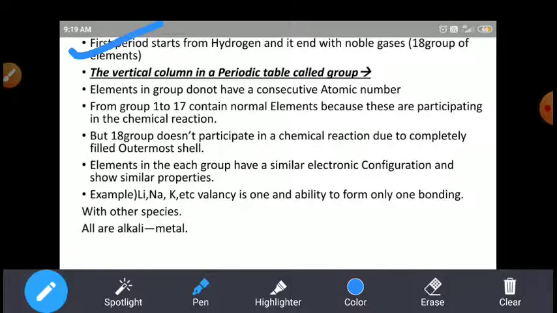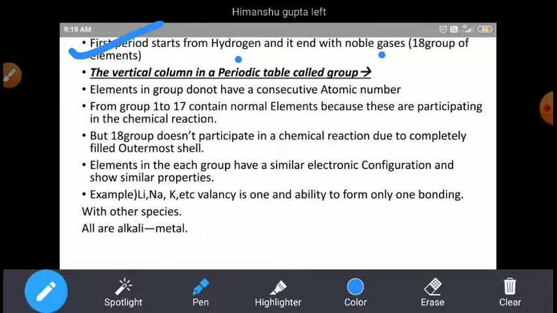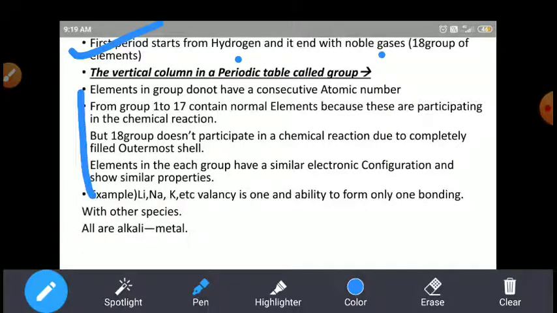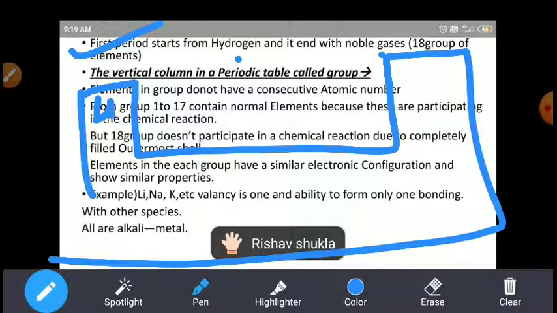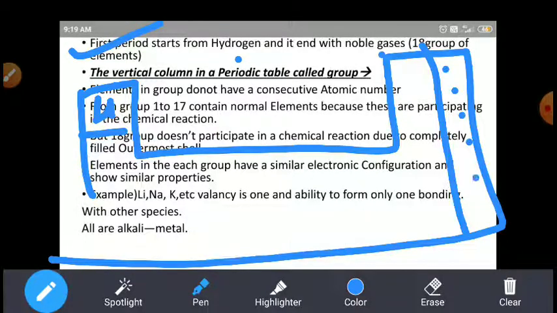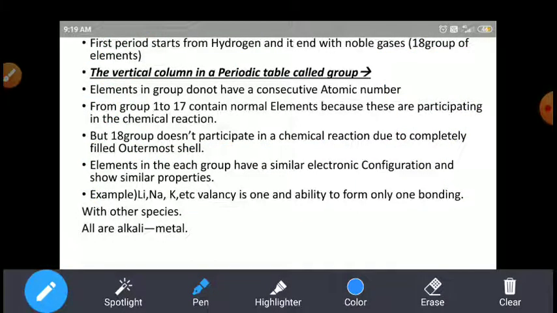The first period starts from hydrogen and goes till the end of the noble gases. So here we kept hydrogen, and these are the noble gases: helium, neon, argon, krypton, xenon, radon. So the periodic table is arranged from hydrogen till the 18th group, the noble gases.